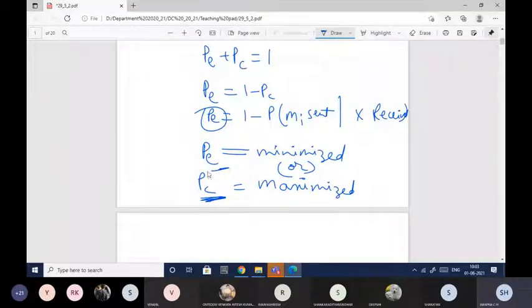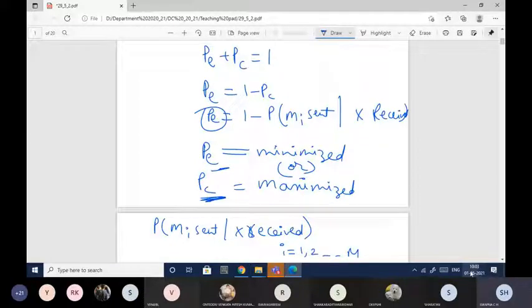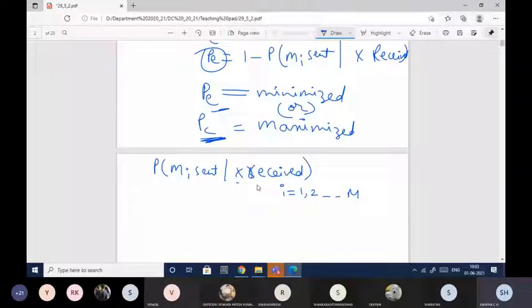So from this statement, what I need to do is always find the probability. By using the equation probability of mi sent, x received, I need to calculate for all values of i equal to 1 to m. Because I'm transmitting m messages, for all that, based on what x has got, based on that you have to find the probability.